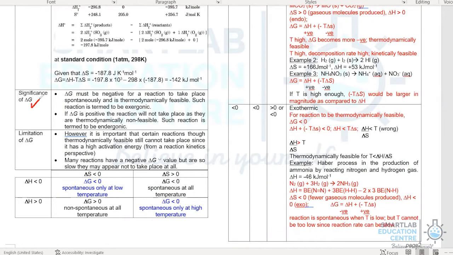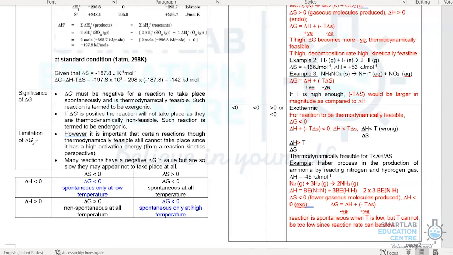So what is the significance of change in G? When change in G is negative, it means the reaction is likely to take place spontaneously and is thermodynamically feasible. And if change in G is positive, the reaction will not take place as it's thermodynamically not feasible. When change in G is 0, it means that the reaction is reversible. It is as likely to move forward as it is to move backward. So hence, if change in G is negative, it is an irreversible reaction, as all the reactant will be converted to product. If change in G is positive, it means the reaction will not move forward. Hence, the reactant will stay as reactants.